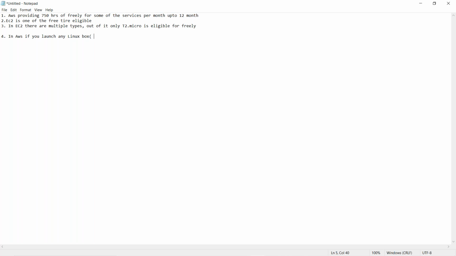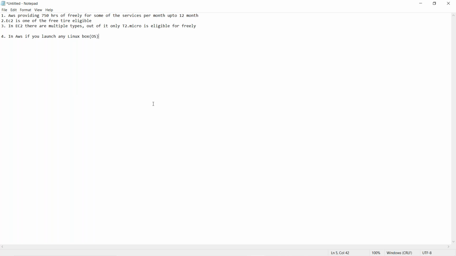Generally, guys, wait, don't write. Generally, to log into any operating system, what do you need? Guys, login credentials. To log into your laptop OS, what do you need? Login credentials. Username and password, right?